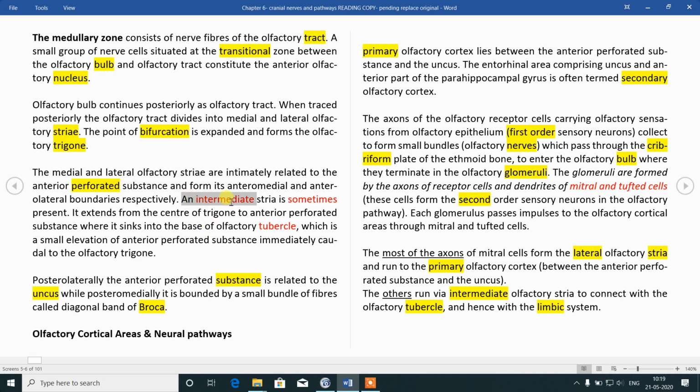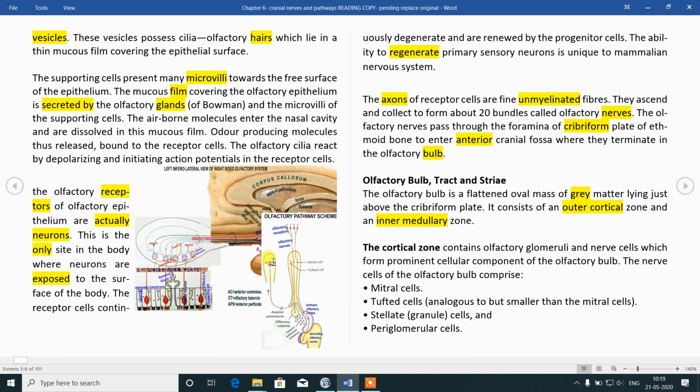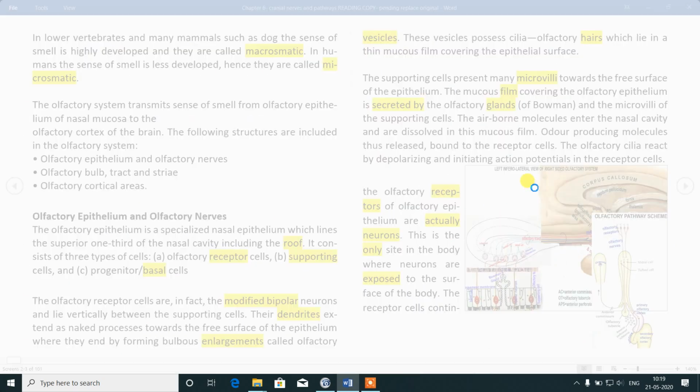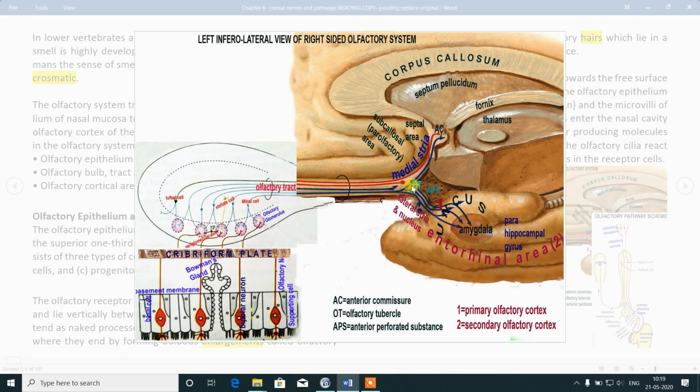Sometimes there is an intermediate olfactory stria present. So between the lateral and medial olfactory stria, there is an intermediate stria which ends in the olfactory tubercle. Where exactly? Between this medial and lateral stria, here there is the olfactory intermediate stria.